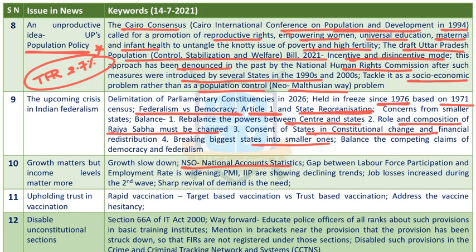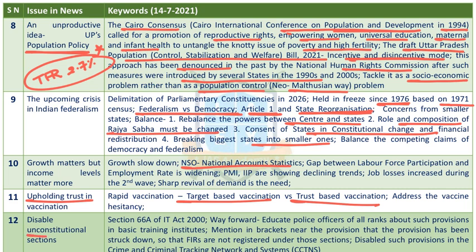Next issue is upholding trust in vaccines. Rapid vaccination is the target now. In this context, target-based vaccination is there, but that should convert into trust-based vaccination. People's trust is necessary. In this context, addressing the vaccine hesitancy is the way forward.